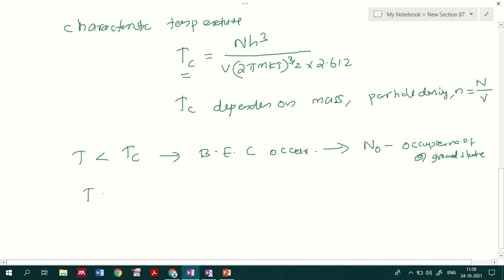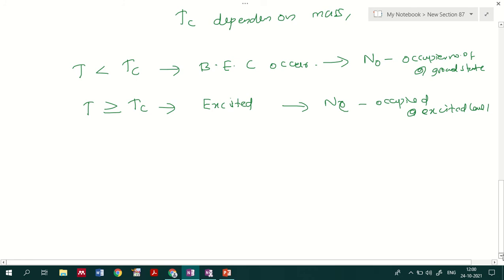If the temperature of the system is greater than or equal to the characteristic temperature, the particles will be at excited energy levels, and the number of particles at the excited level, Ne, will be mostly occupied. So this is the representation with respect to the characteristic temperature. One can say that below the characteristic temperature, Bose-Einstein condensation will occur.